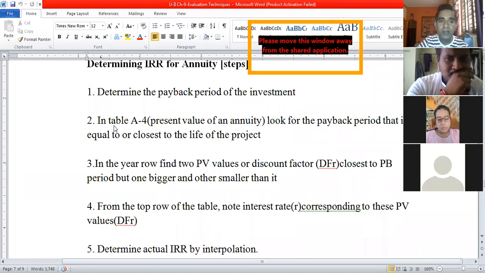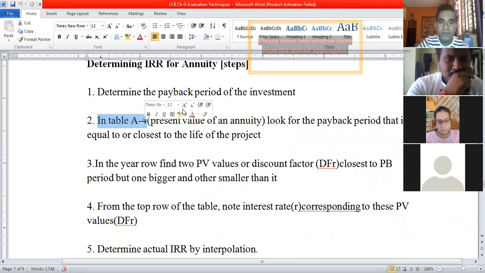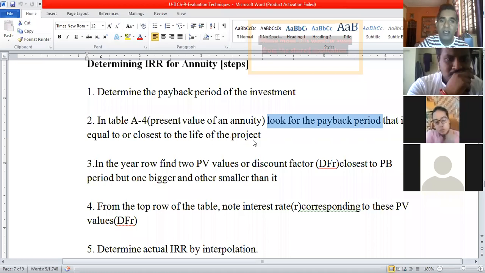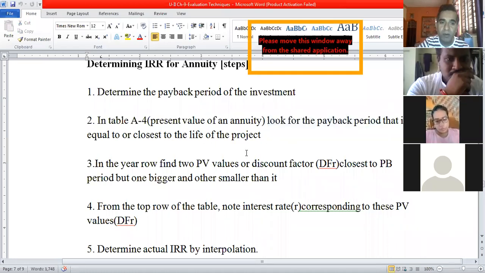Then we refer to table A4, as it is a case of annuity, which is the present value of an annuity table. Look for the payback period that is equal or closest to the life of the project. We will consider this in the numerical problem.